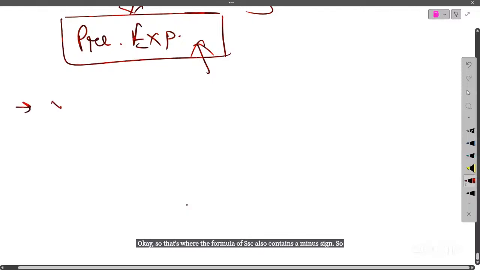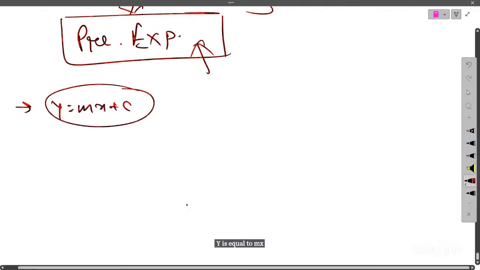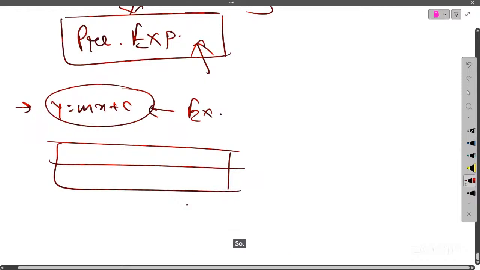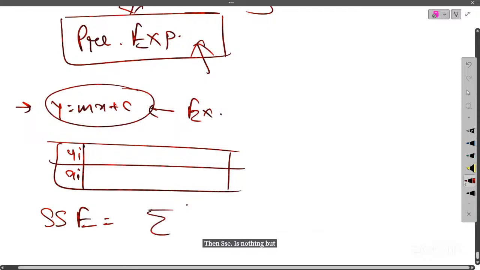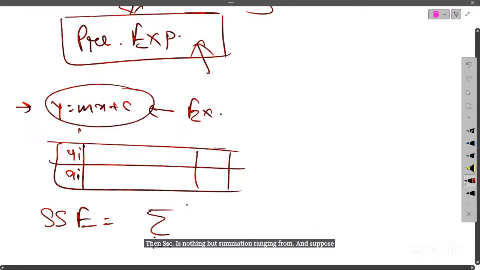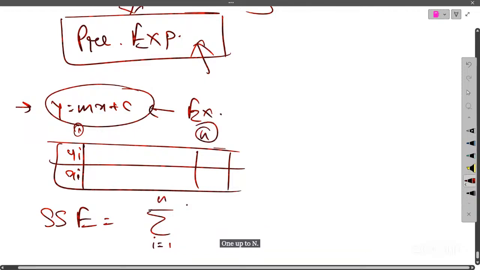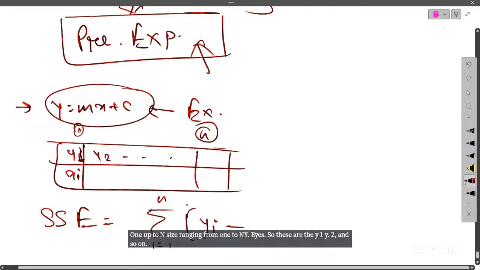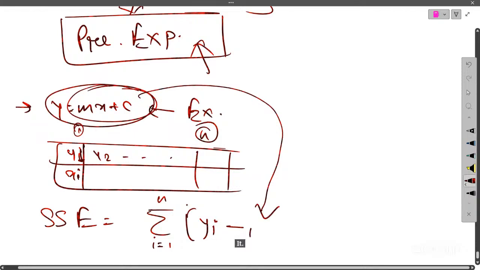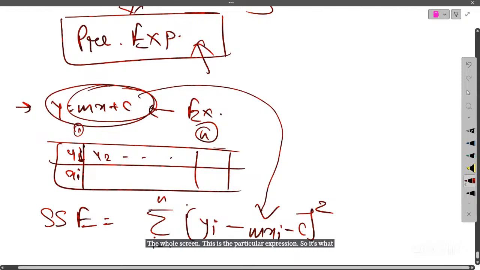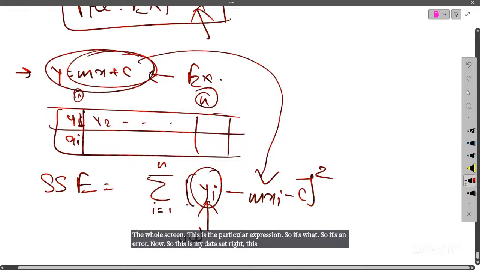So suppose y equals mx plus c is your expression, and some data values are given to you, let's say some yi's and xi's. Then SSE is nothing but the summation, with i ranging from 1 up to n, where there are n data points, so these are y1, y2, and so on, of yi minus this particular value, it will come here, m of xi minus c, the whole square. This is the particular expression. So it's an error, right? So this is my data set, right? This is my outcome by the data set.